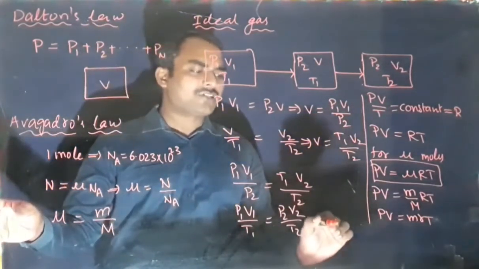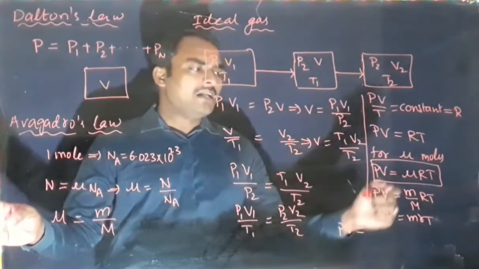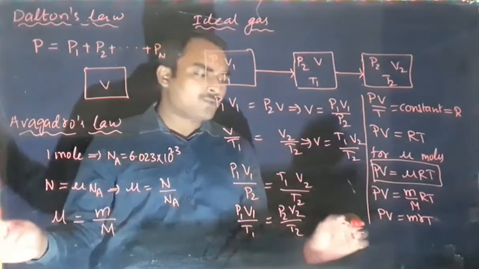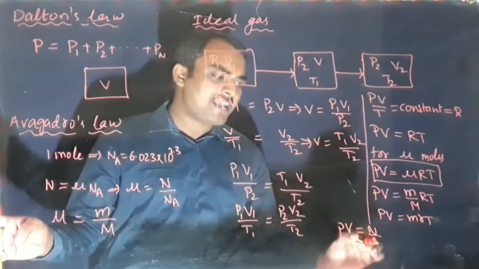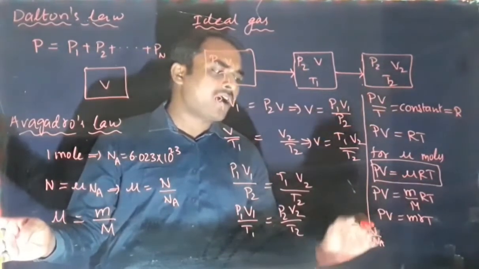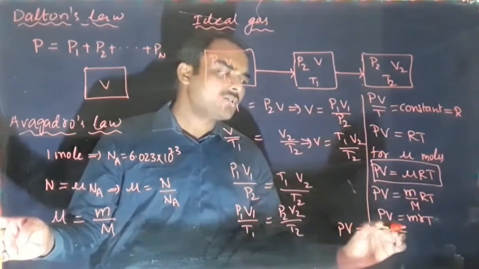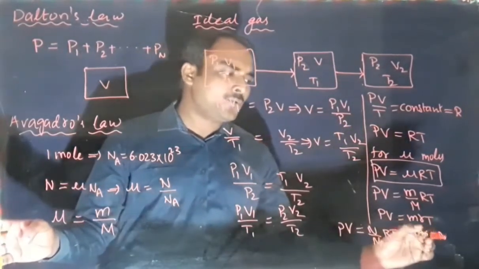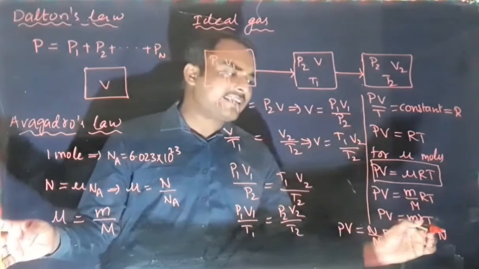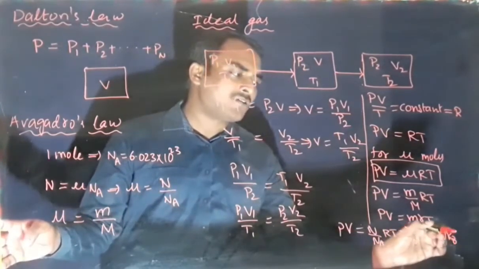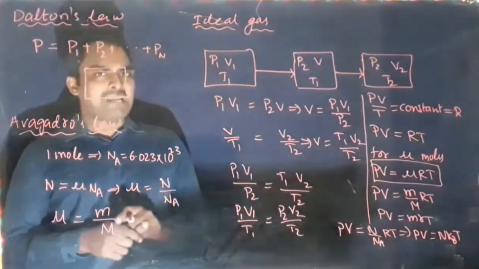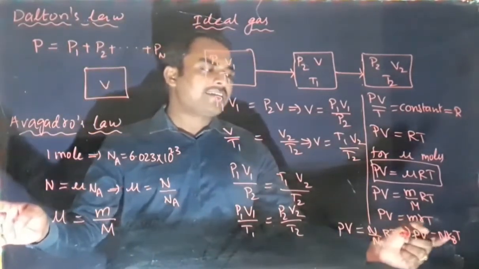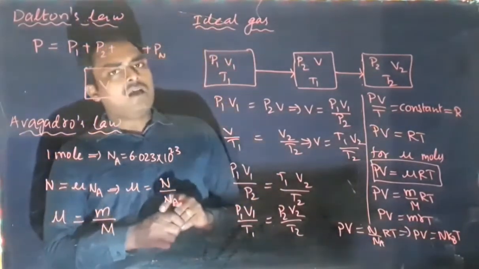Next, one more modification we can do. In the ideal gas equation, mu can be written as N upon Na also. So PV equals N upon Na into RT. Then this equation can be written PV equal to N into R by Na, and R by Na is nothing but the Boltzmann constant kB. So PV equal to N kBT is also an ideal gas equation.